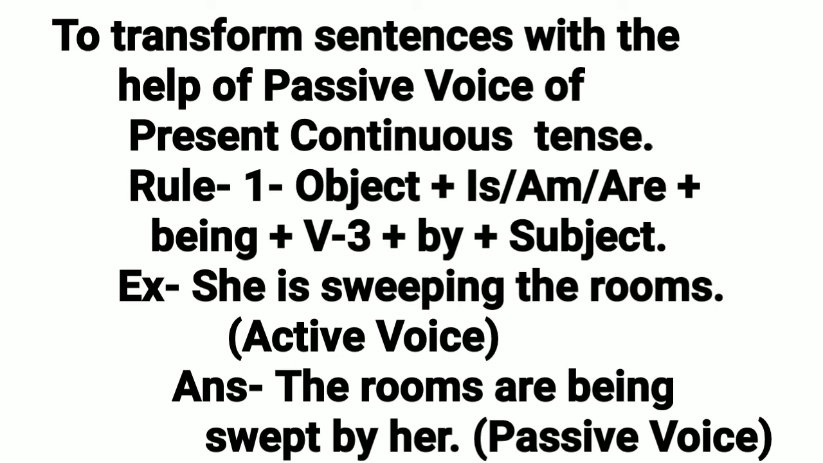To transform sentences with the help of passive voice of present continuous tense. Rule 1. First of all, object, then is or am or are, then being, then V3, then by, then subject. Example: she is sweeping the rooms. Answer: the rooms are being swept by her.